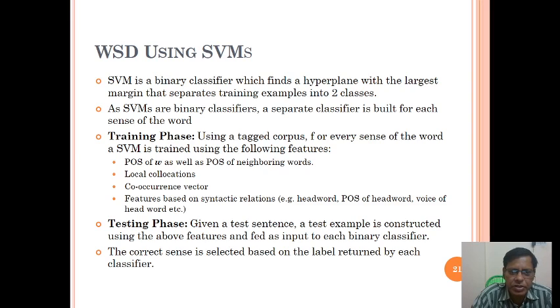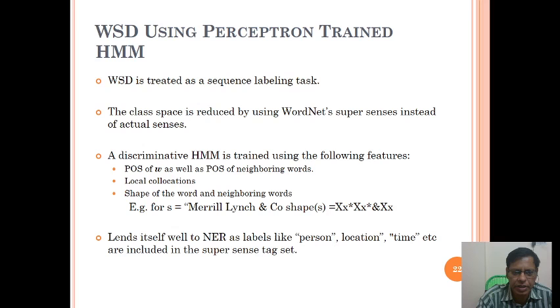An SVM is trained using the following features: POS of W as well as POS of neighboring words, local collocations, co-occurrence vector and feature based semantics. Testing phase: given a test sentence, a test example is constructed using the above features and fed as input to each binary classifier. The correct sense is selected based on the label returned by each classifier.